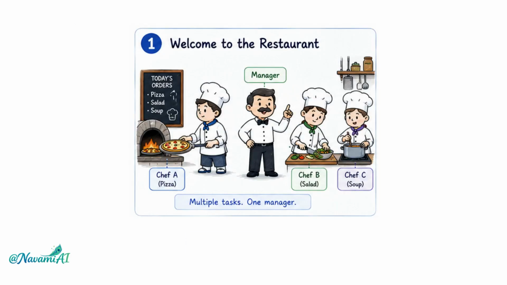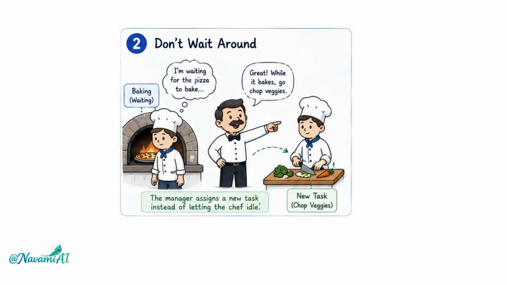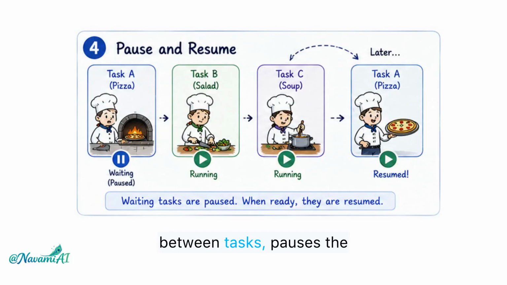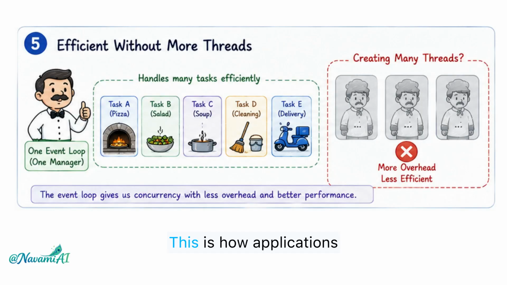The easiest way to understand an event loop is to imagine a restaurant manager. If one chef is waiting for a pizza to bake, the manager doesn't let that chef stand around doing nothing. They immediately assign another task. That's exactly what the event loop does inside Python. It keeps switching between tasks, pauses the ones that are waiting, and comes back to them later. This is how applications stay efficient without creating lots of extra threads.